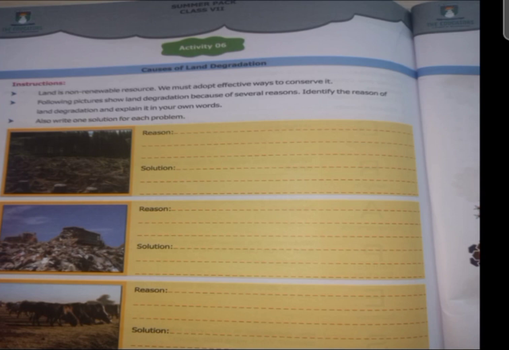The next one is soil pollution, and the reasons may be industrial activity, acid rain, waste disposal, agricultural activities, and you will suggest the solution. The next one is showing overgrazing. Overgrazing has many reasons: overstocking, drought, poor irrigation methods, lack of a proper animal management system, and you will give the solution for this problem.